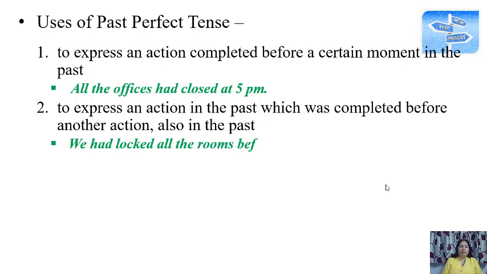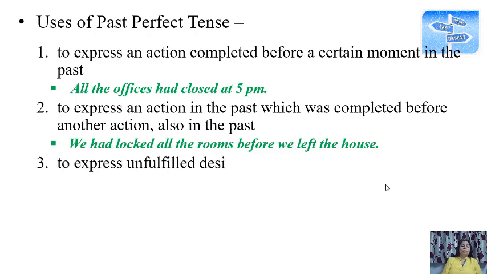Example, we had locked all the rooms before we left the house. So one action is leaving the house, but before that action, what other action had we done? We had locked all the rooms. So this is one action which had been completed in the past before the other action.